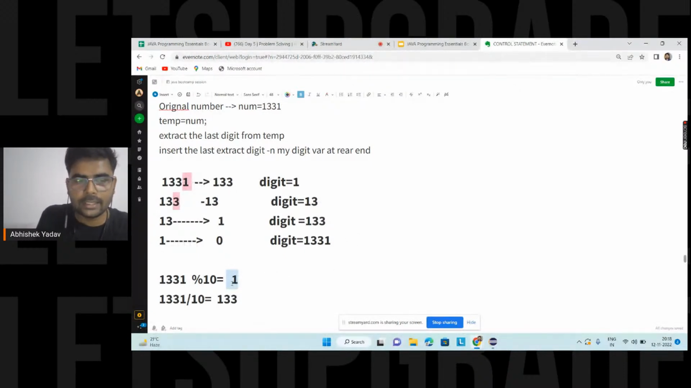With the help of the modulo operator, we are getting the remainder part, that is, we are extracting the last digit, and with the help of division we are getting the quotient part, that is my remaining digits left. So you are saying, hey, now I know how to extract the last digit, and I know how to retain the remaining digits, with the help of the modulo and division operators. So this concept I have to use here.